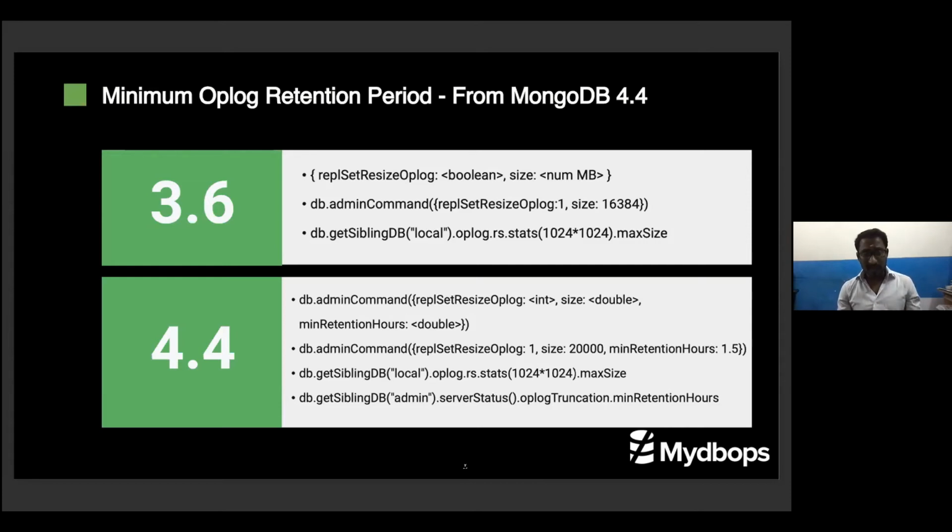The beauty is, for example, I am going to do an initial sync of 1 TB. I started the initial sync today. I know that the initial sync will be completed in 2 days, that is 48 hours. So I can specify the minimum retention period of 45 hours in this command.